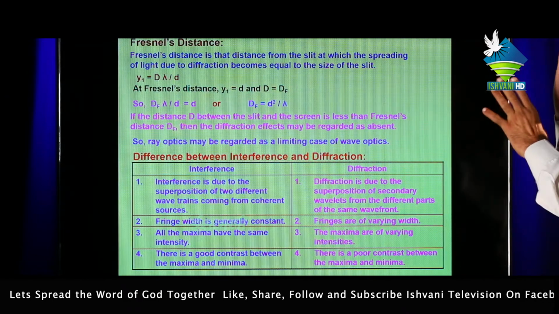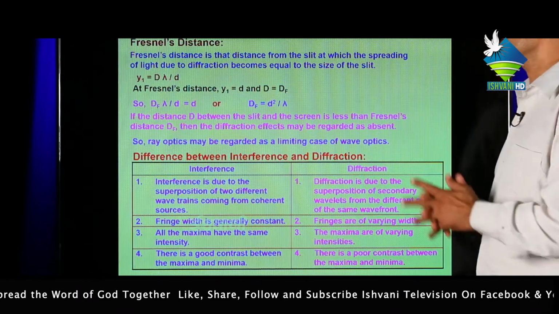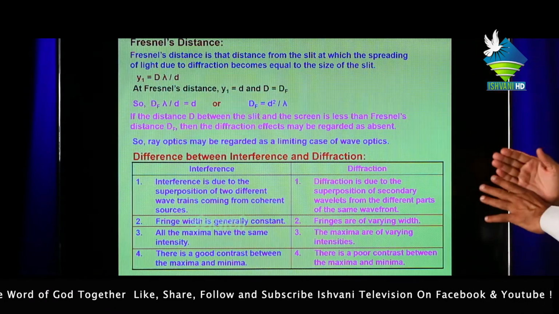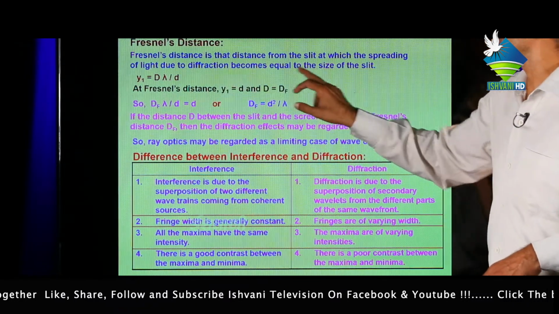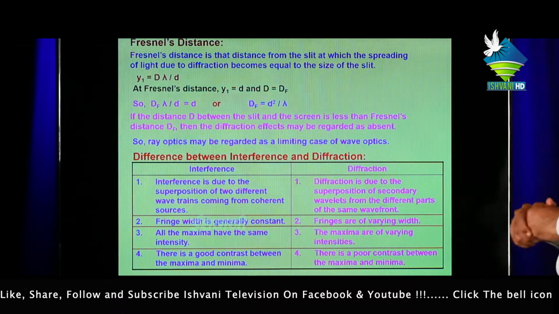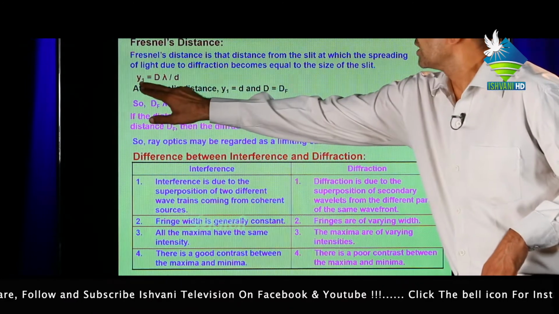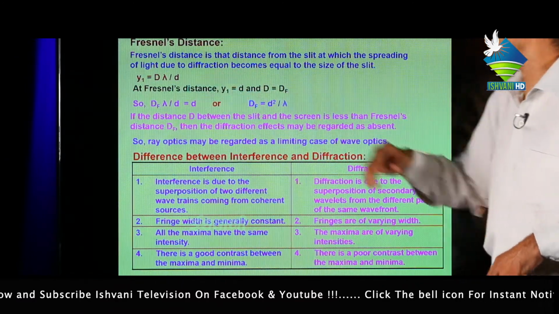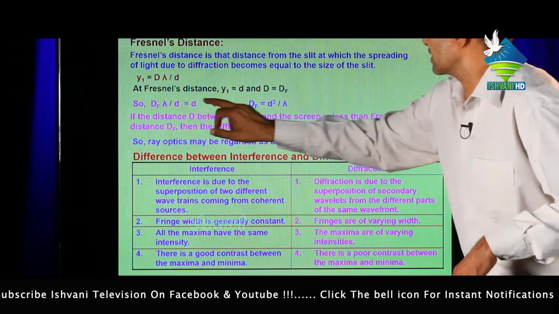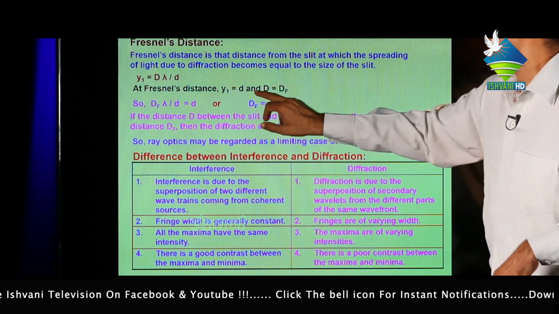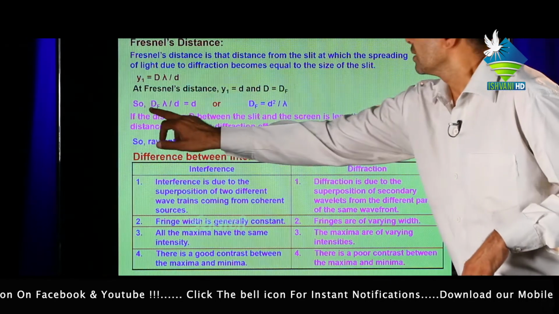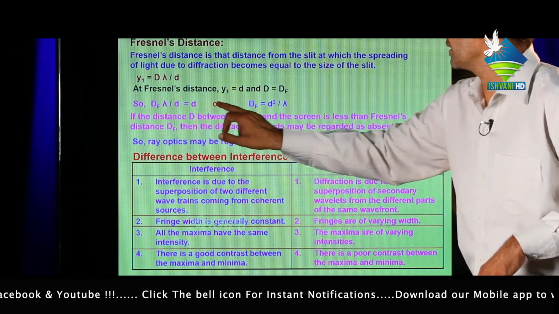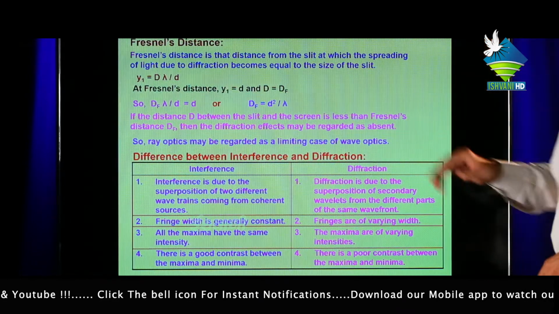Means the length of the slit will be equal to the size of diffraction. We know that displacement y1 equals d lambda upon d. At Fresnel distance, y1 equals d and d equals df. So df equals d lambda upon d, or df equals d square upon lambda.